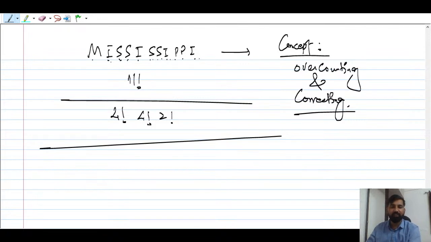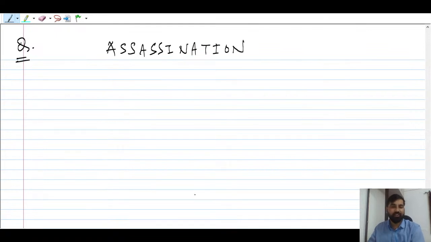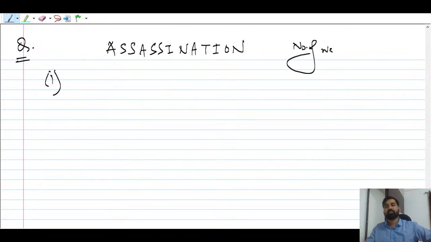So let's take one more word and try to understand this concept. In fact, we will take a question here. Suppose we have the word assassination, A double S A double S I N A T I O N, right? You might be familiar with this word. Suppose the question is, you have to find the number of ways of arranging these letters.